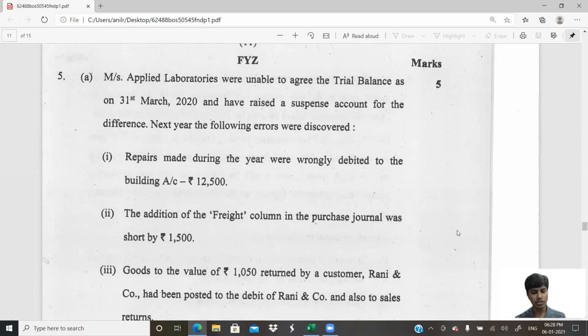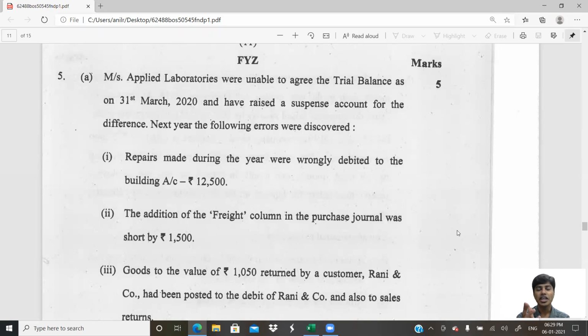Perfect. So what do they want us to do? Next year, the following errors were discovered. So these errors are discovered in the subsequent year. These are errors identified after final accounts. It is stage 3. How exactly is stage 3 any different? The reason why stage 3 is to be seen very peculiarly is in the rectification entry that we pass. I repeat, in the rectification entry that we pass, we cannot be using the items that will affect profit or loss account.